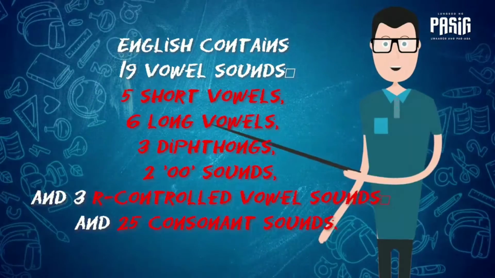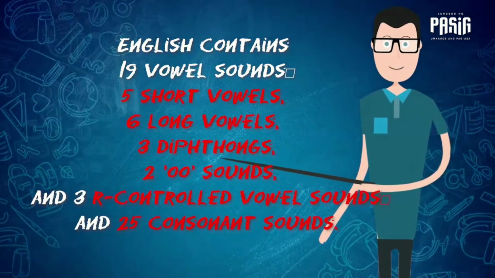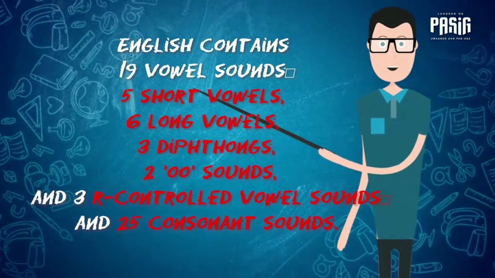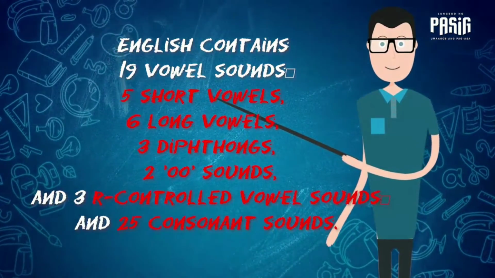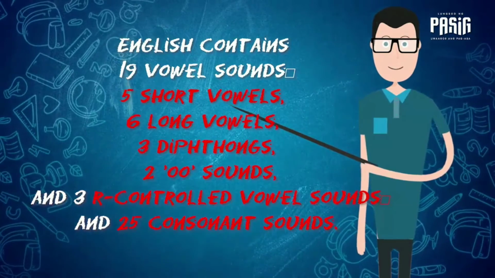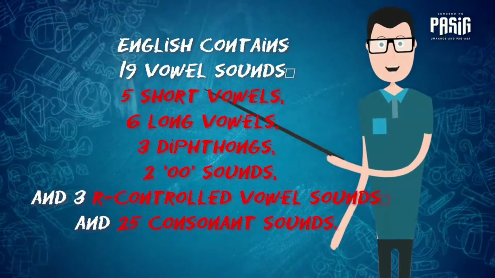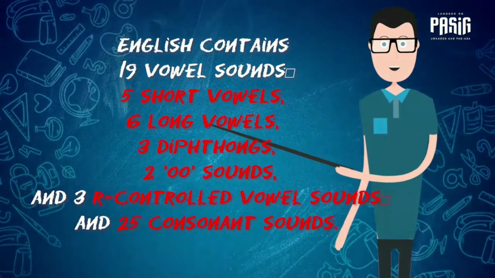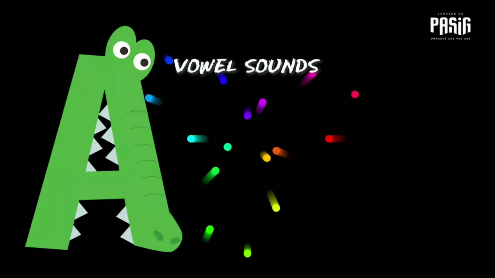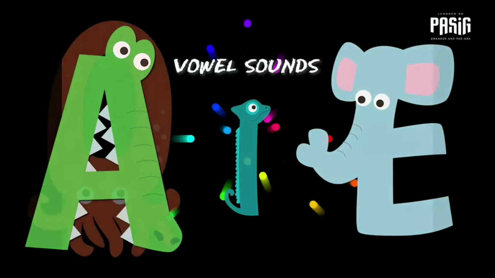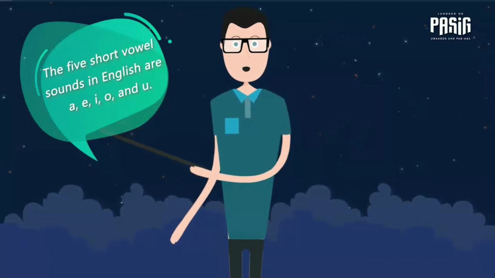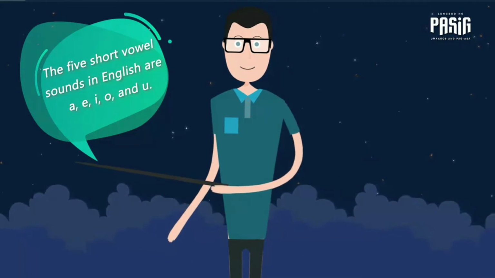English contains 19 vowel sounds: 5 short vowels, 6 long vowels, 3 diphthongs, 2 other sounds, and 3 R-controlled vowel sounds, and 25 consonant sounds. Let's start with the vowel sounds. Vowel sounds are A, E, I, O, U. We have 5 short vowel sounds.